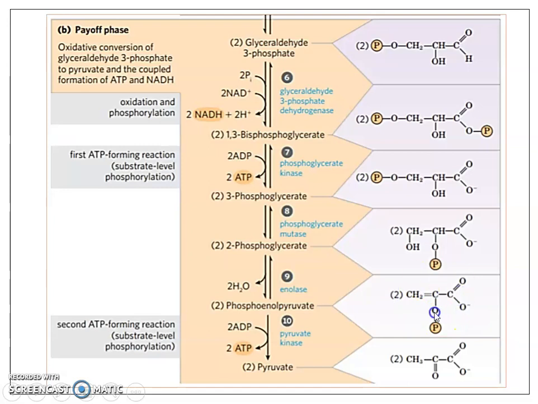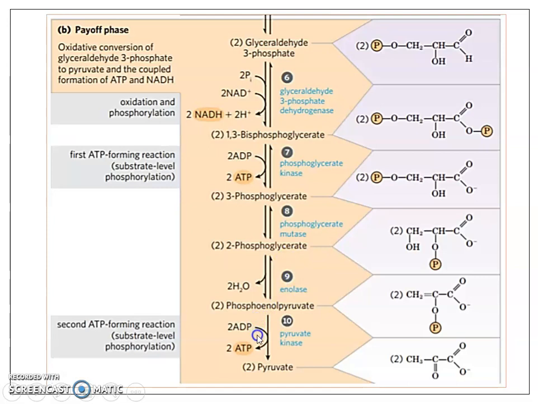So this one is actually a dehydration process. The 2-phosphoglycerate undergoes dehydration to produce phosphoenol pyruvate. Here we can see water is released, and it is a reversible reaction which is catalyzed by the enzyme enolase. So enolase catalyzes the dehydration reaction of 2-phosphoglycerate to produce phosphoenol pyruvate. This also requires magnesium ions for the completion of the catalytic process.